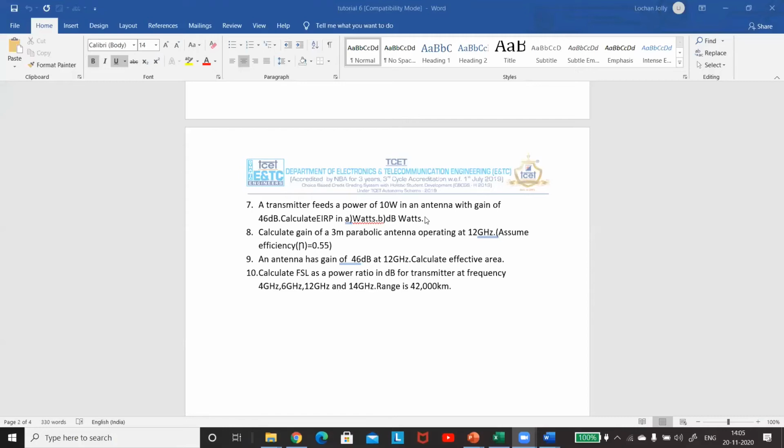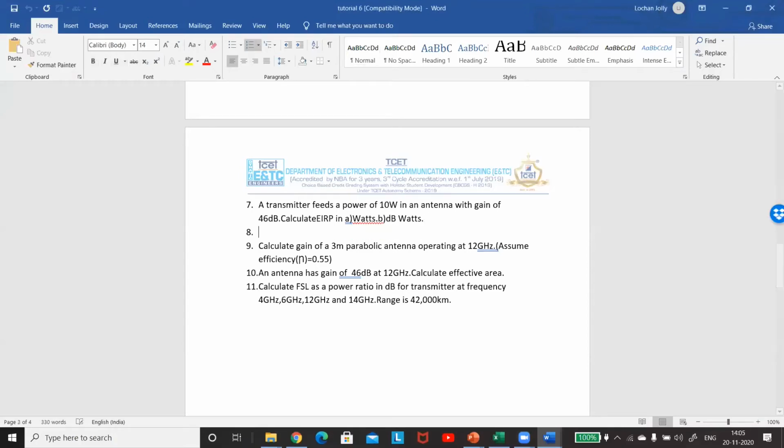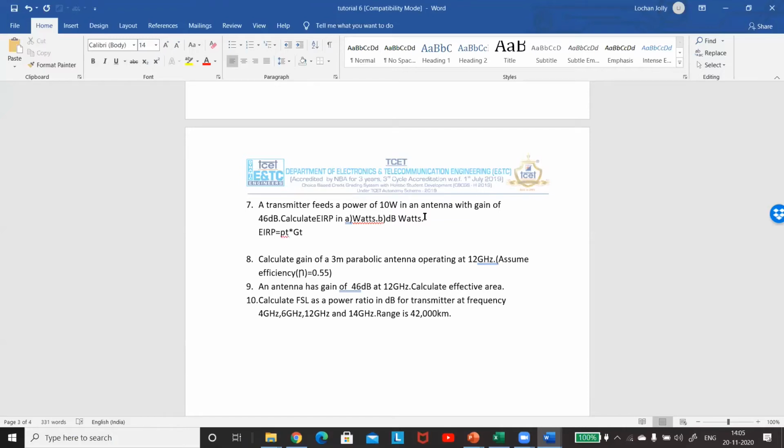So this is again a simple problem which can be asked for 1 or 2 marks, that you are given the power of an antenna and the gain and asked to find out the EIRP in watts and dB watts. So EIRP, we know that EIRP is equal to PT into GT, right? So first thing is we need to find out gain in normal scale, which is equal to 10 to power of the gain, that is 46 divided by 10, that is 4.6.